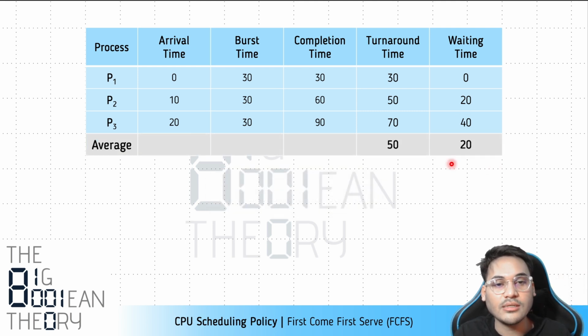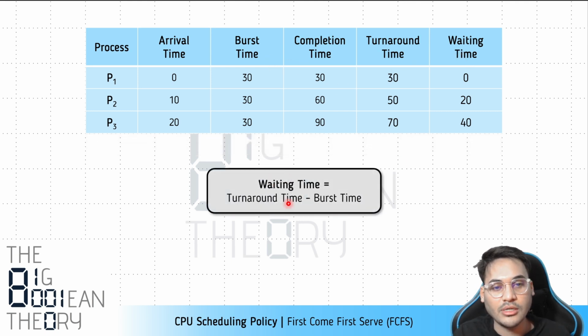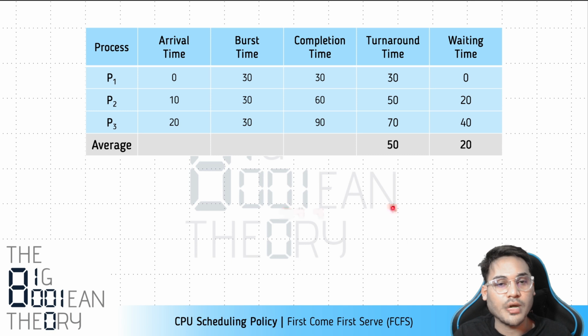So let's calculate the average, right? We have two metrics now, turnaround time and waiting time. Waiting time is actually proportional to turnaround time because burst time is constant, right? If you see this formula, since burst time is constant, if turnaround time is high, then that means waiting time is high, and vice versa, right? So now we calculate the average. The average turnaround time is 50 and the average waiting time is 20.